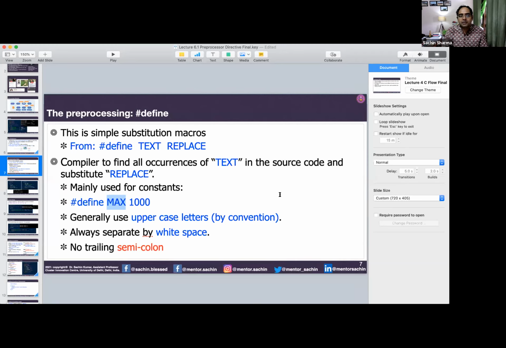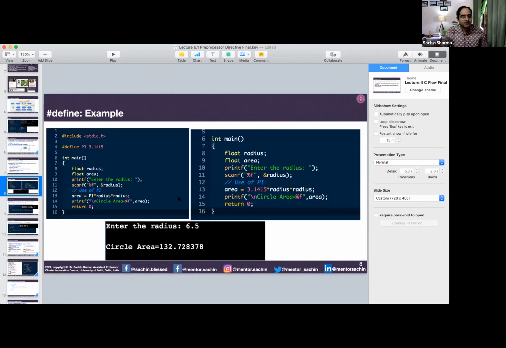So that is the benefit of the preprocessing phase: whenever you make changes here, things become simple and are automatically updated in your whole program. Conventionally, it is always defined in uppercase, a separate white space is given, and then no semicolon is written here, because this is not a statement, it is not an instruction. It will be replaced before the compilation phase.